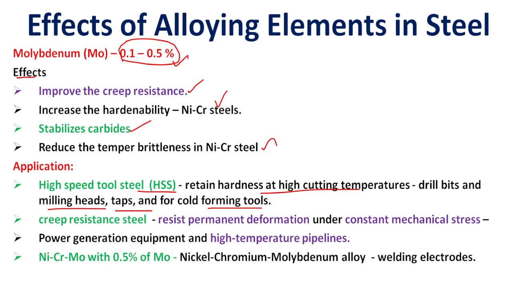Next, power generation equipment and high temperature pipelines. Nickel chromium molybdenum with 0.5% of molybdenum, in nickel chromium molybdenum alloy, is used for the manufacturing of welding electrodes.